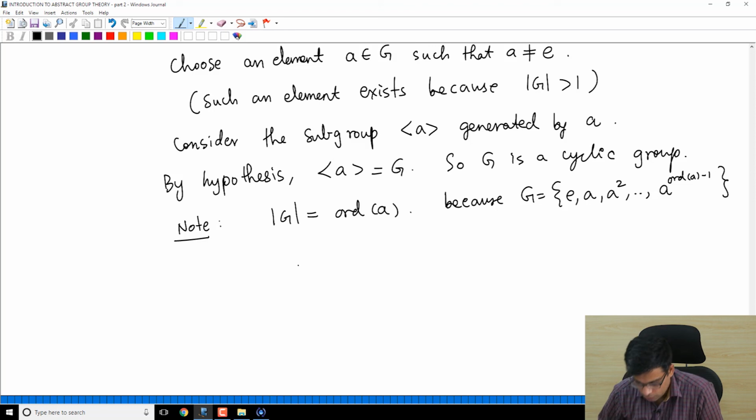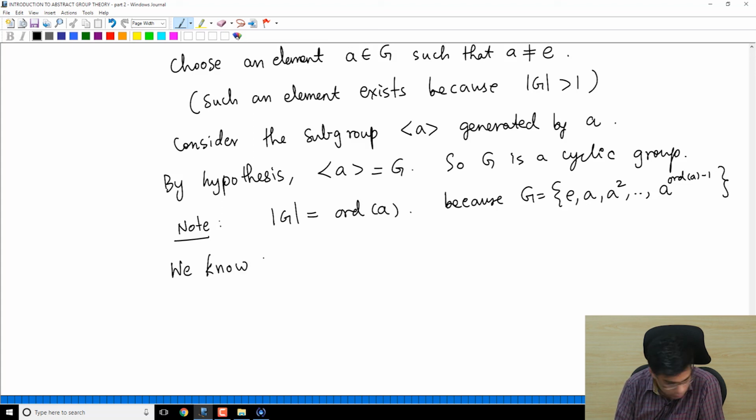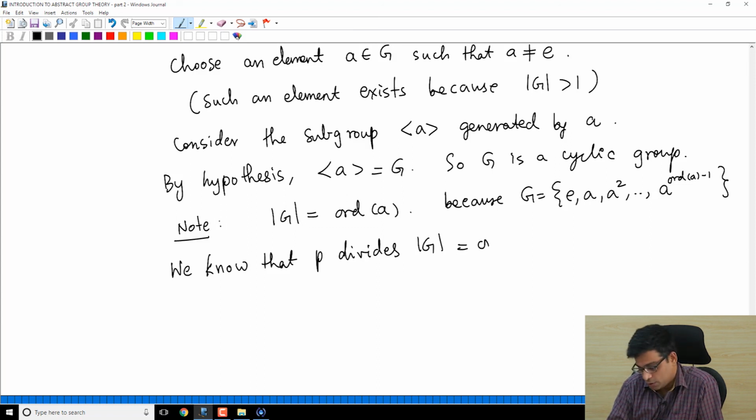Okay. Now, what are we assuming? We assumed that P divides the order of G, which is the order of A.